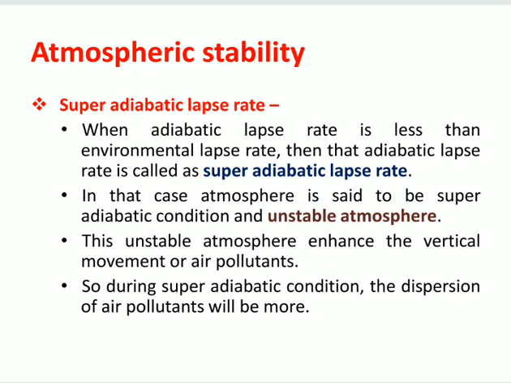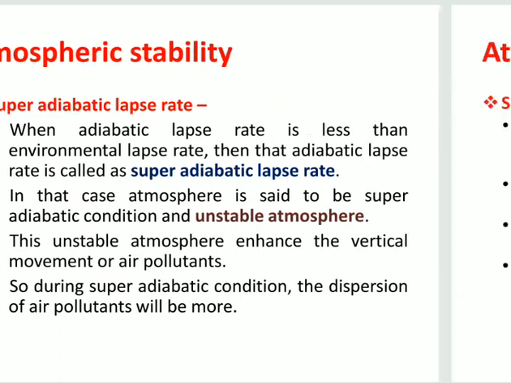From these 2 points you have to understand that whenever the adiabatic lapse rate, meaning the lapse rate of an air parcel, is less than the lapse rate of the atmosphere, in that case the atmosphere is said to be unstable, and that adiabatic lapse rate is called the super adiabatic lapse rate. And this unstable atmosphere enhances the vertical movement of air pollutants. So during super adiabatic condition the dispersion of air pollutants will be more.